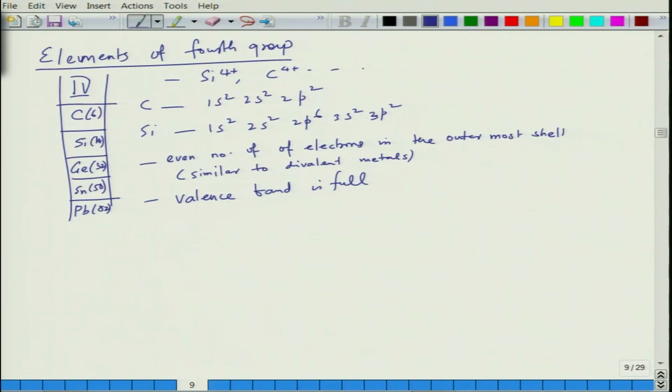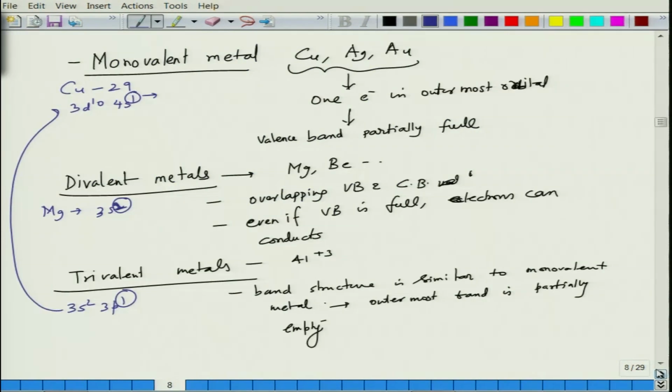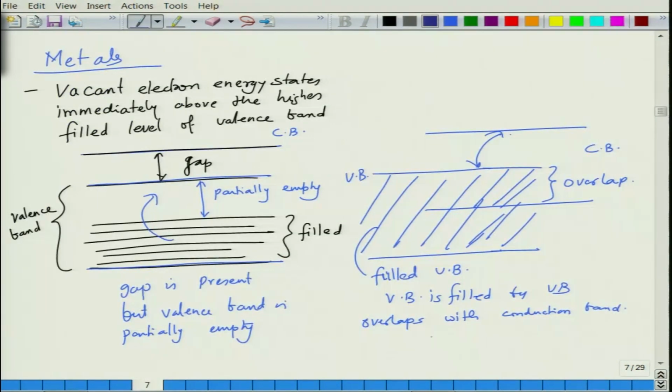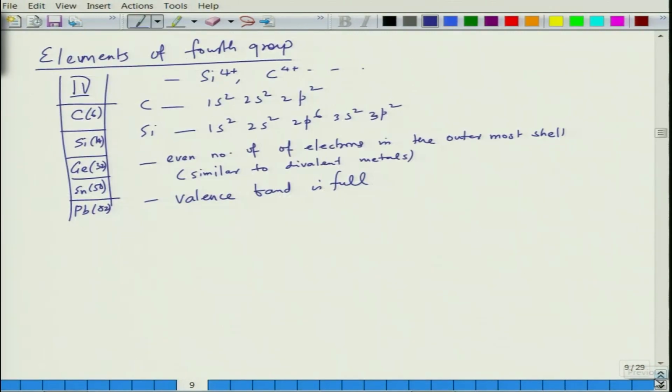But there is another difference, valence band was full in those cases as well. So in this case, for example, divalent metal, this would be monovalent and trivalent. So in this case, even though valence band is full, there is no overlap with the conduction band.